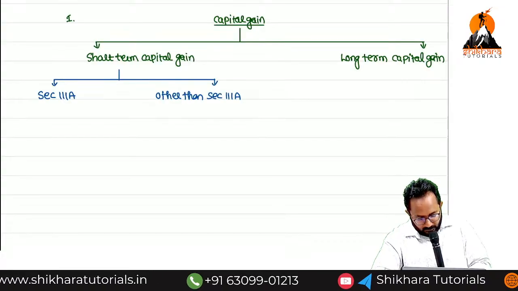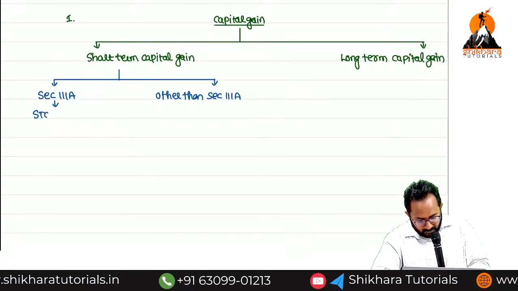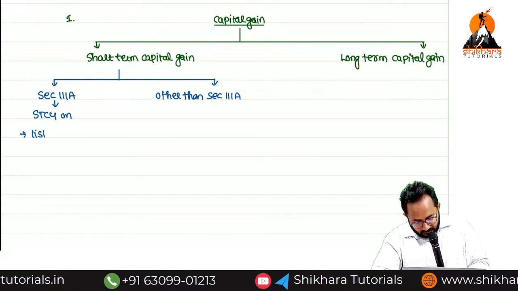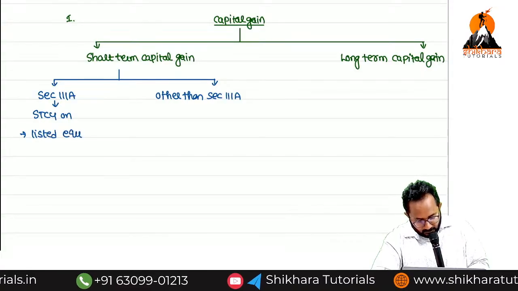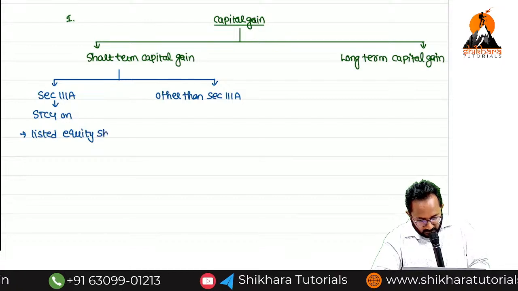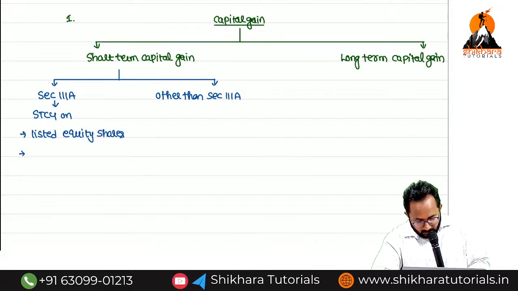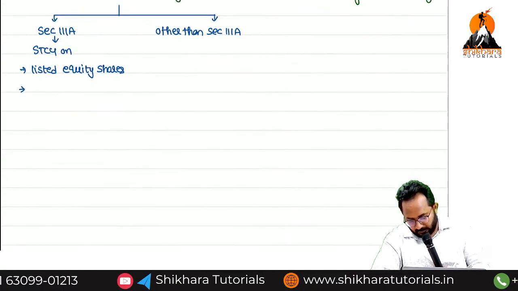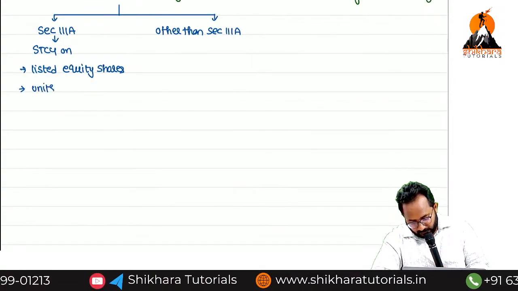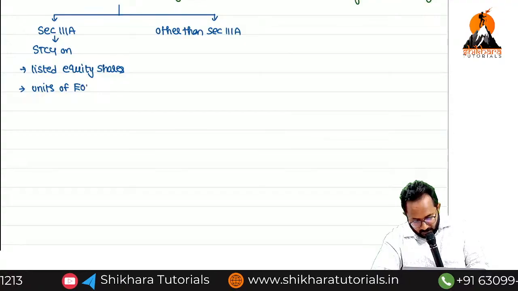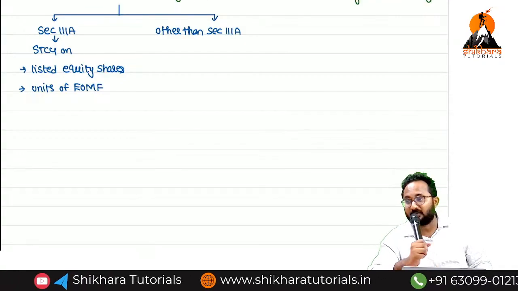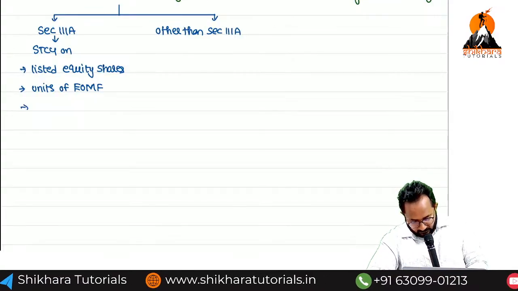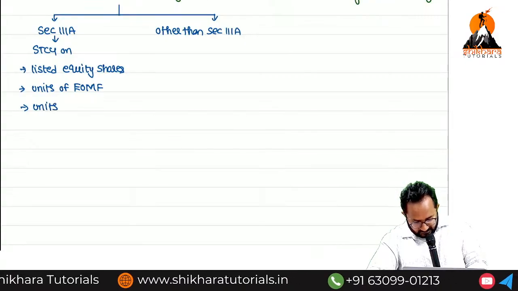Now remember, if there is any short-term capital gain on three things: listed equity shares, units of equity oriented mutual fund, EOMF, and units of business trust.